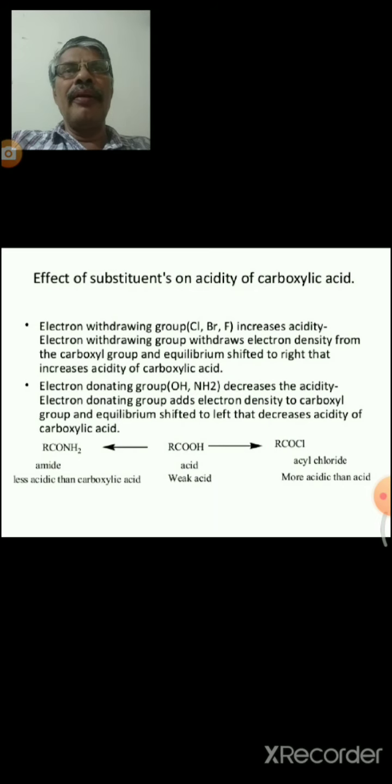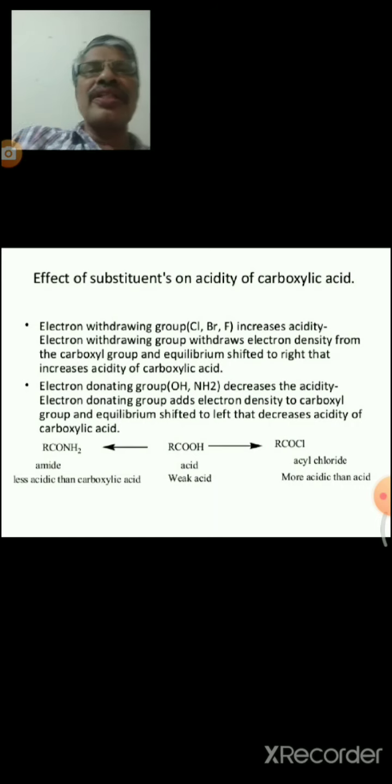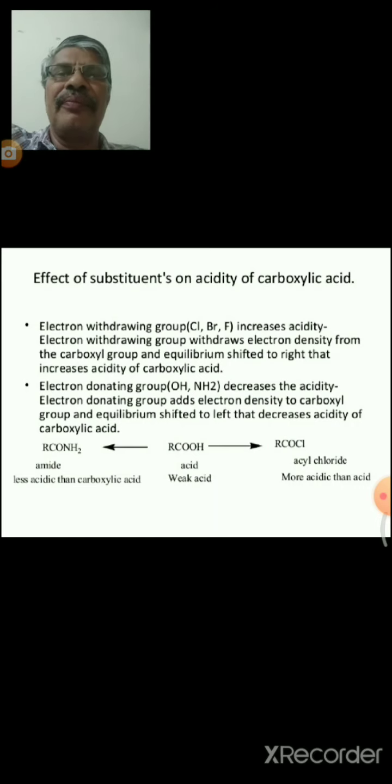For example, acetic acid and chloroacetic acid: chloroacetic acid is a stronger acid than acetic acid. Formic acid and acetic acid: formic acid is a stronger acid than acetic acid. As the number of carbons in the chain increases, the acidic strength decreases.